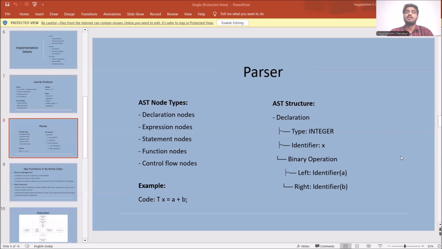And next we have the parser, which generates the abstract syntax tree. It generates on the basis of node types, and the node types are declaration nodes, expression nodes, statement nodes, function nodes, and control flow nodes. For example, let's take the code T x = a + b, where the addition operation is executed, and the structure of the tree will be like this: T is of the type integer, x is of the type identifier, and there's a binary operation, and a is an identifier and b is an identifier, which are on the left and right.